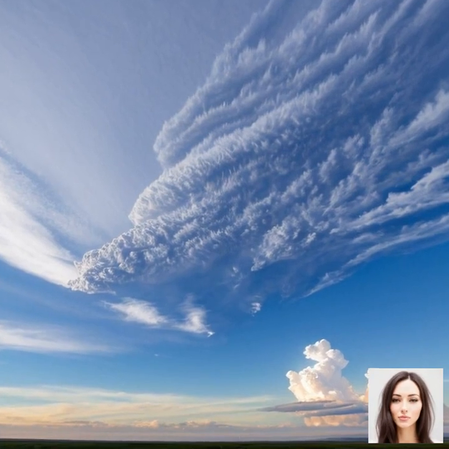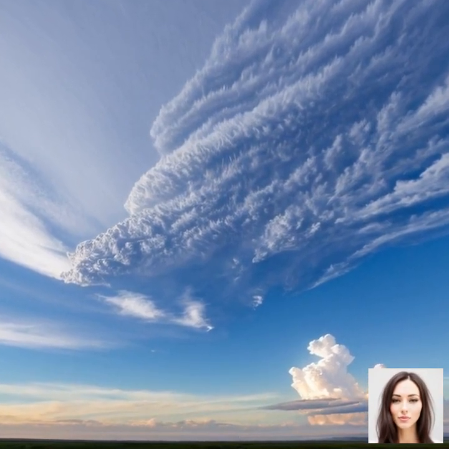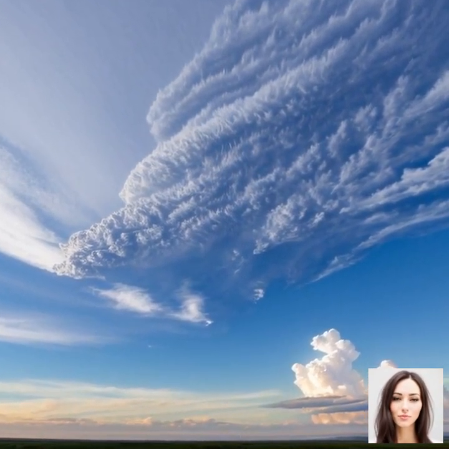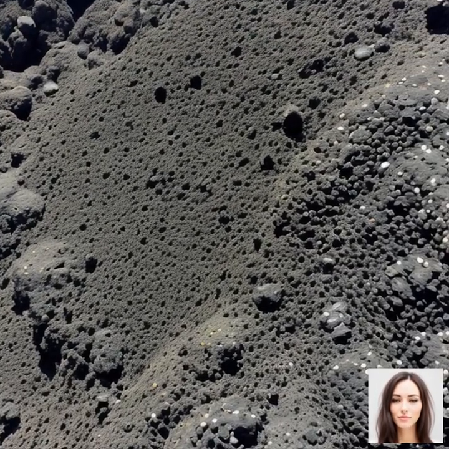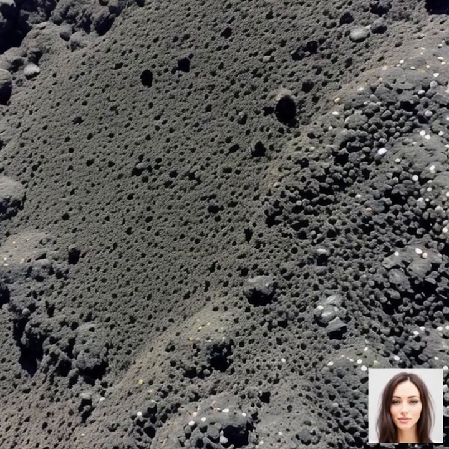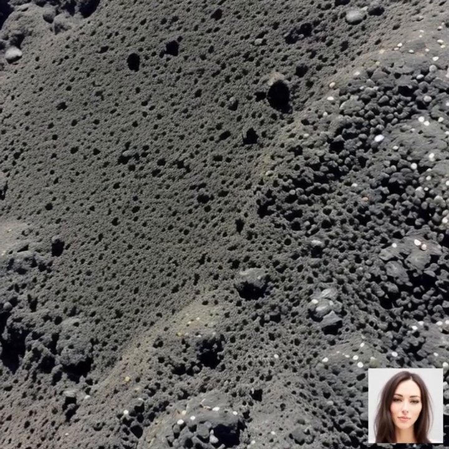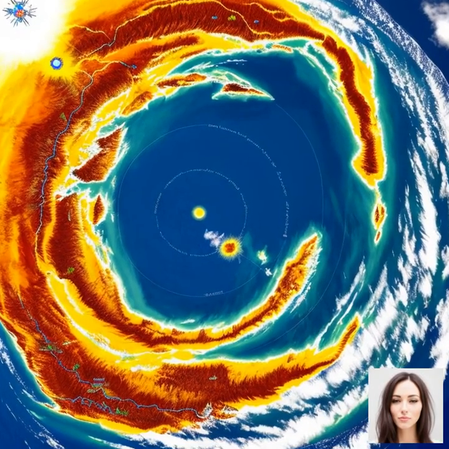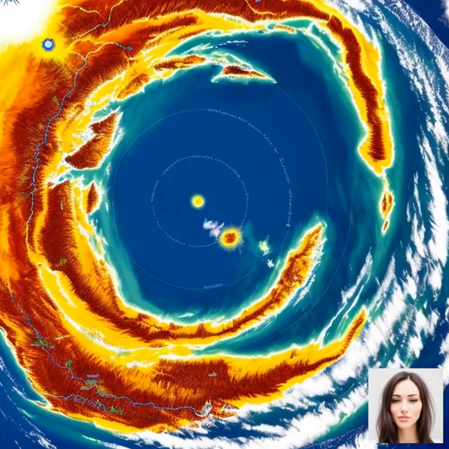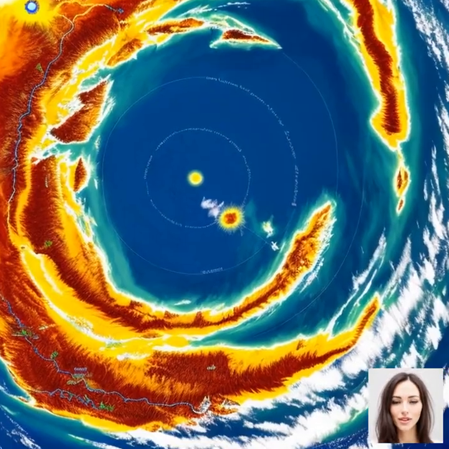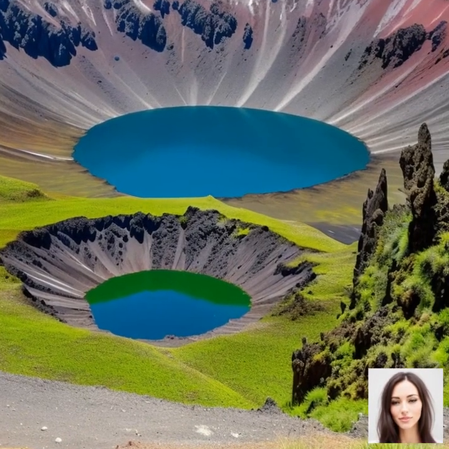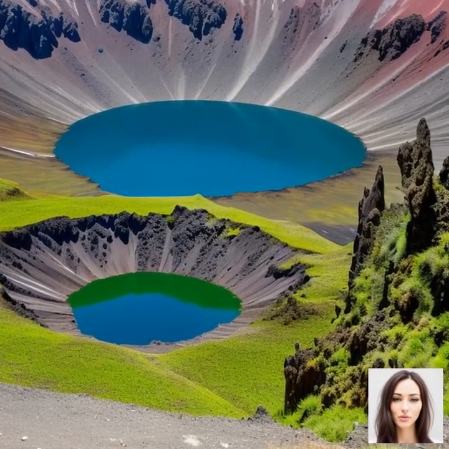Lastly, we have transform boundaries. These occur when two plates slide past each other horizontally. While volcanic activity is less common at transform boundaries, it can still occur if there are zones of weakness or fractures in the crust that allow magma to rise to the surface. A famous example of a transform boundary is the San Andreas Fault in California.